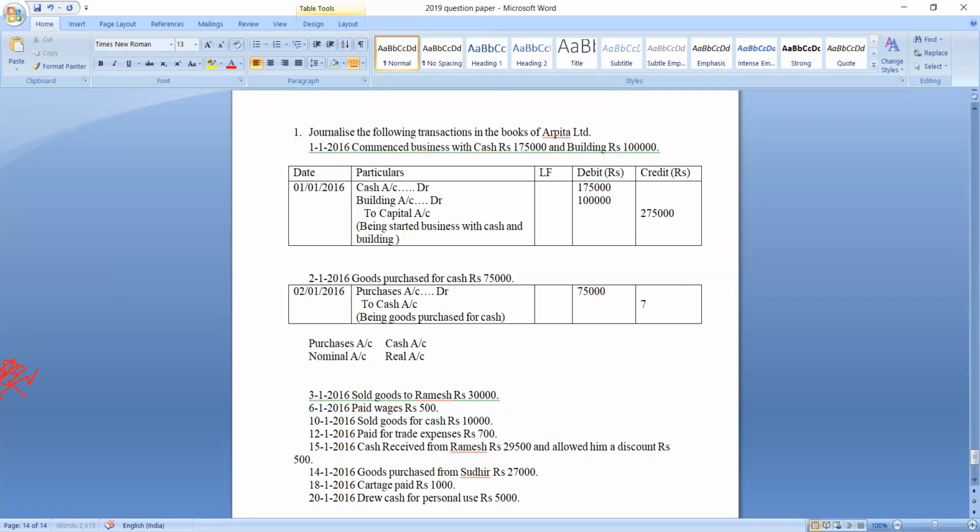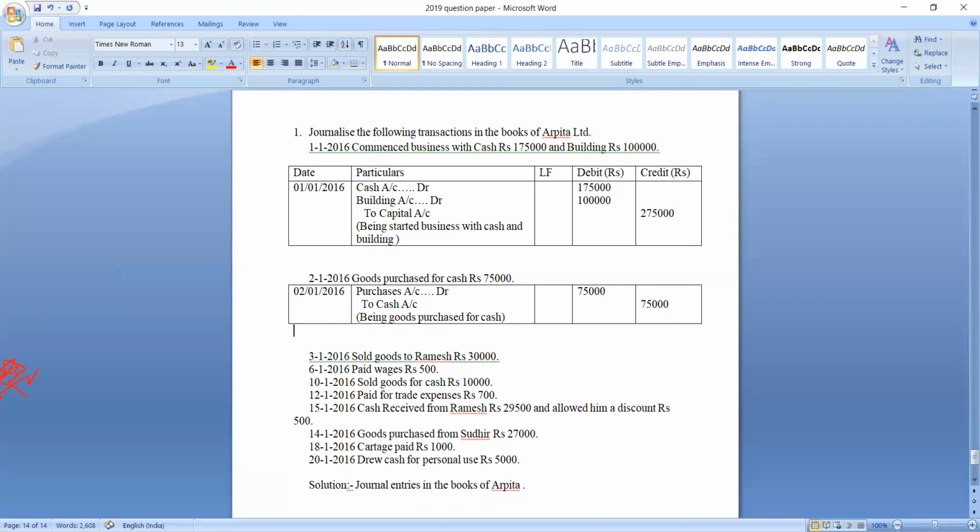In credit column we should write 75,000 parallel to the name of the account that is credited. Which account is credited? Cash account is credited. What is the journal entry? Purchases account debited to cash account. Why is purchases account debited? Because it is expenditure. Why is cash account credited? Because it is going out of the business.